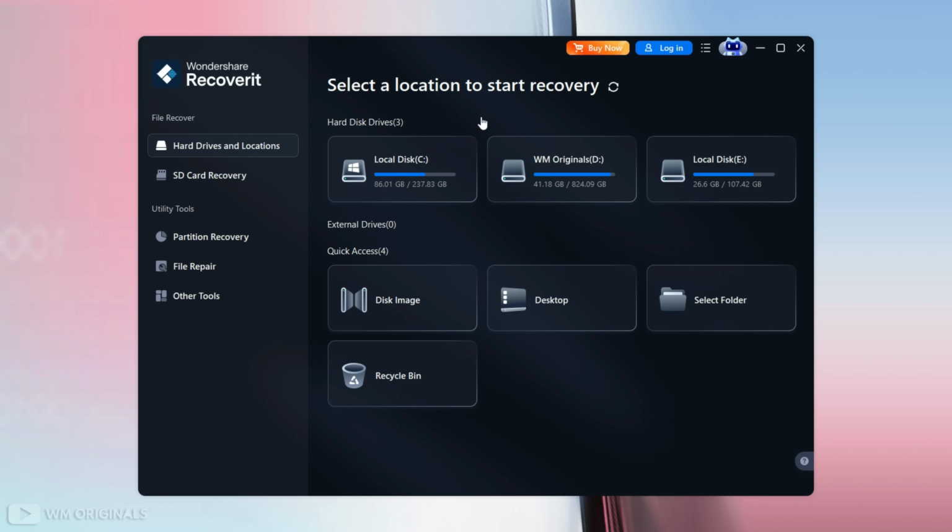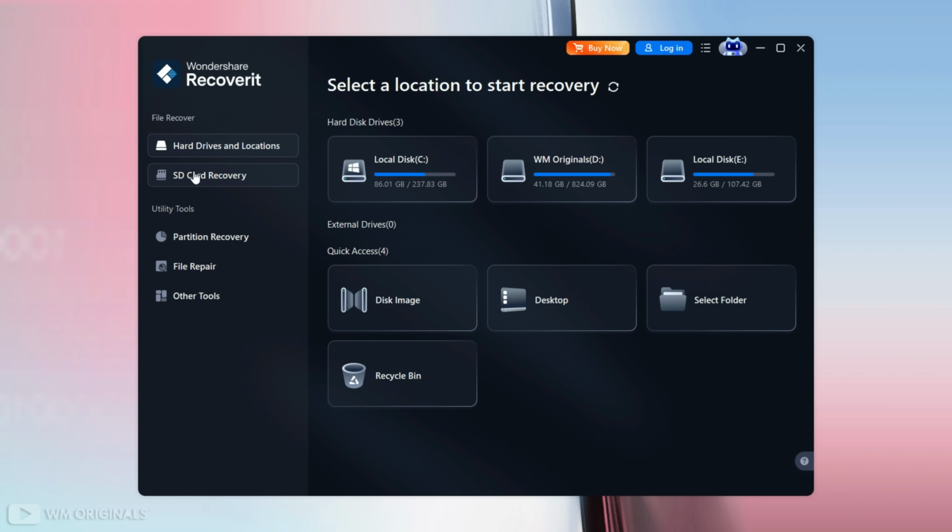capabilities. Here at the top we get the option to select the location from where we want to recover data. In file recover we get hard drives and locations, which shows local hard disk drives and partitions on the Windows PC. Next, it will show any external device if connected. Thereafter, in quick access, we get the option to recover files from disk image, recover files from desktop, recover files from select folder, and recover files from recycle bin.